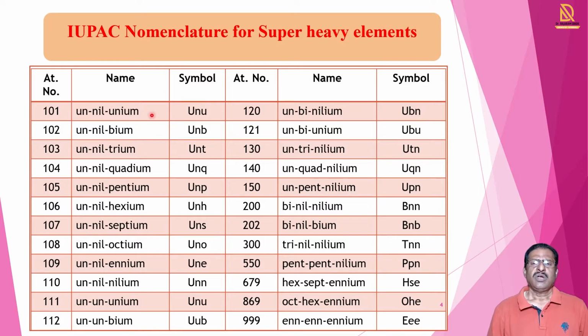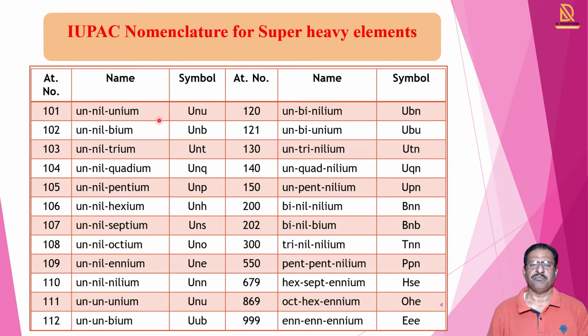Now, how is the symbol used? We take every root's first letter, that is U N U. So we write UNU. In that, the first letter is written in capital and the others are in small letters. So in this way, for all the numbers which are discovered and which will be discovered afterwards, the nomenclature system is the same.